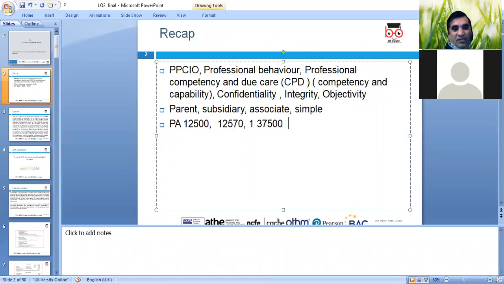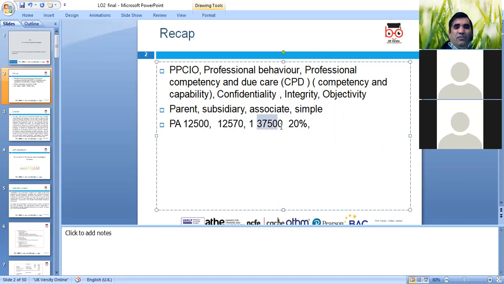And we discussed that between 1 and 37,500, after the tax limit it is a 20% tax. So you can add it in these. If somebody earns 50,000, is it 50? No, it's 37,500 plus 12,570 there as well. So you can consider that, and you can plan your tax, because today is tax planning in different situations, where you can advise someone.